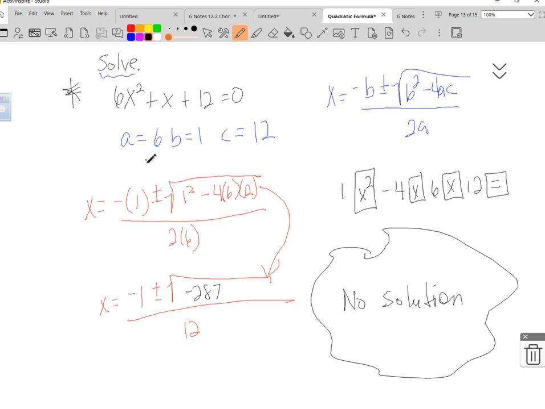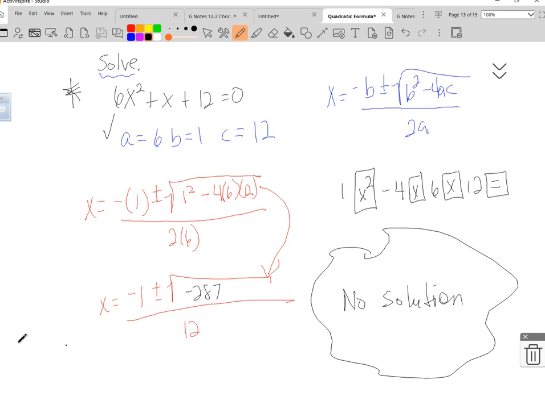1 squared is just 1, right? So if b is 1 or 2 or even 3 and the other numbers are really big positive numbers, you may want to just use a discriminant first and see. Maybe you don't have to work the whole problem. But you're always still finding this, right? So if they ask you to solve, this is what a no solution problem looks like. And here we stop here. We don't go through and say x equals negative 1 plus and minus.